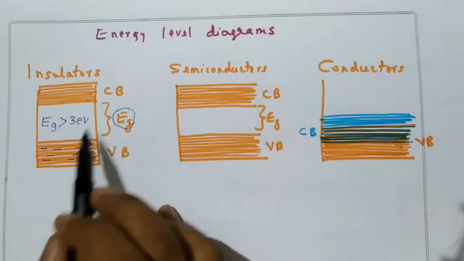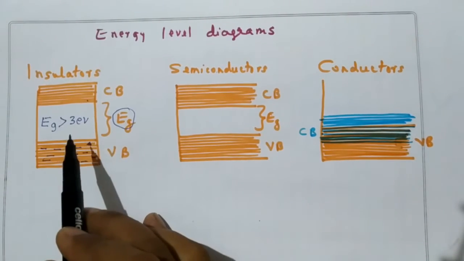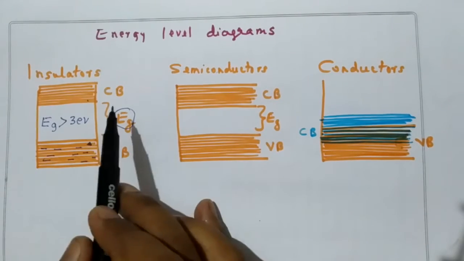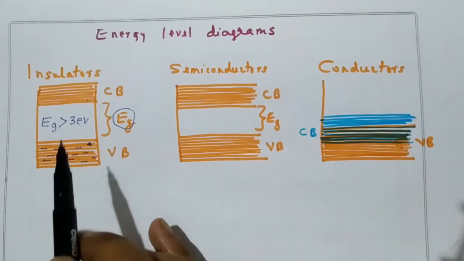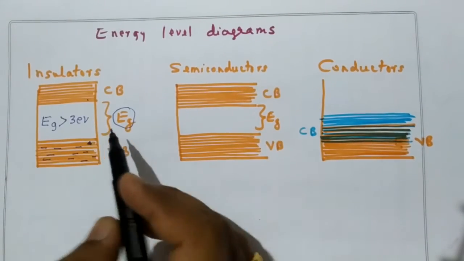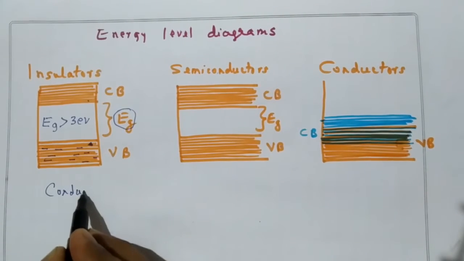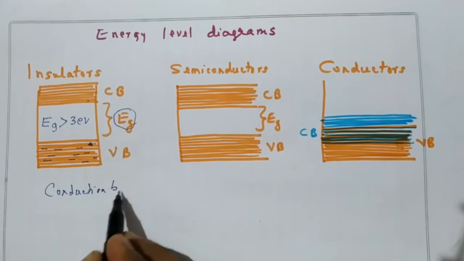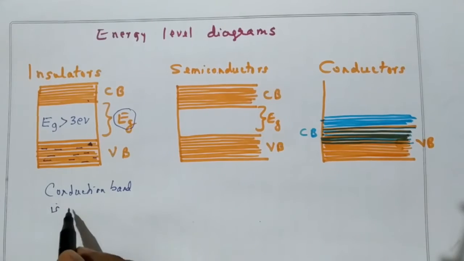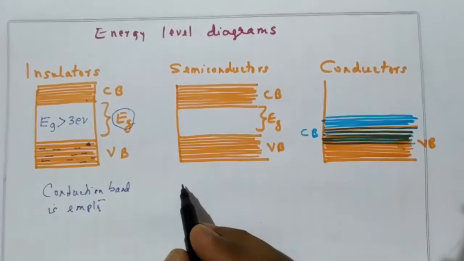So as far as the insulator is concerned, however much energy we apply, the electrons will not go from the valence band to the conduction band. Therefore the current conductivity will be 0. So in this insulator, the conduction band is empty. Conduction band is empty.